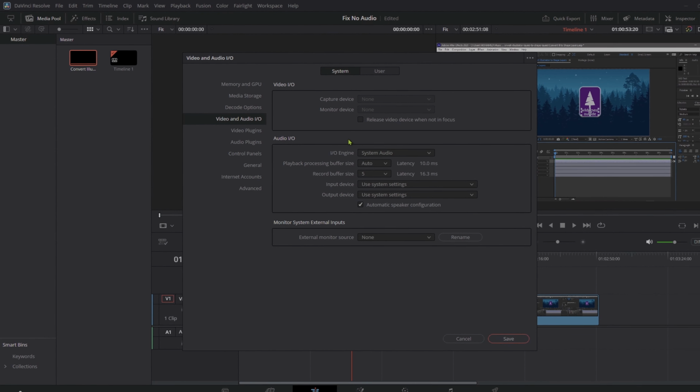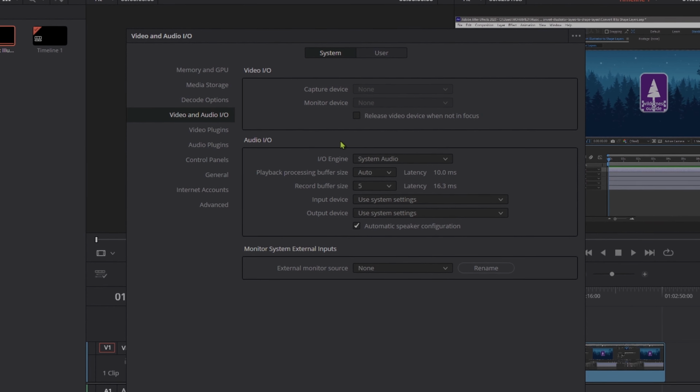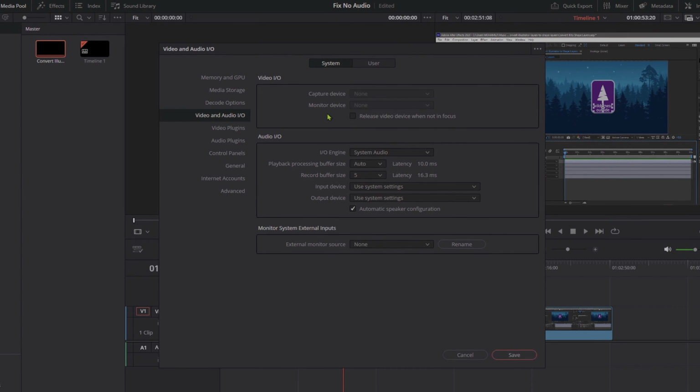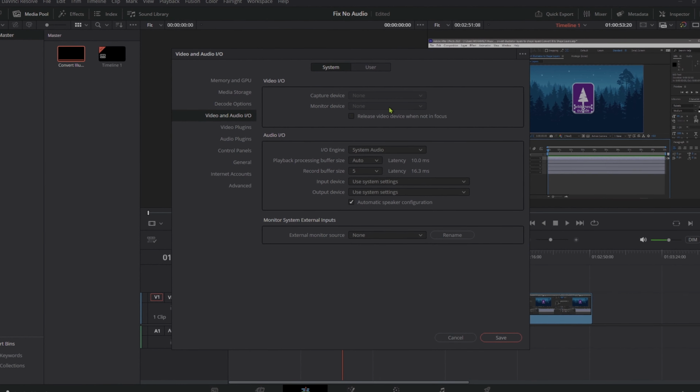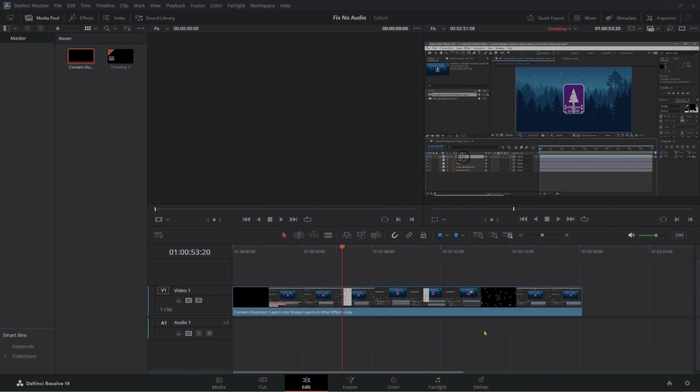Make sure the audio monitoring device is set to your desired output. Next, check the default sample rate. This should match your project's settings. If it doesn't, change it to the correct rate. Once you've made these adjustments, hit Apply and give your MP4 file another try. You might be pleasantly surprised to find your audio is back in action.